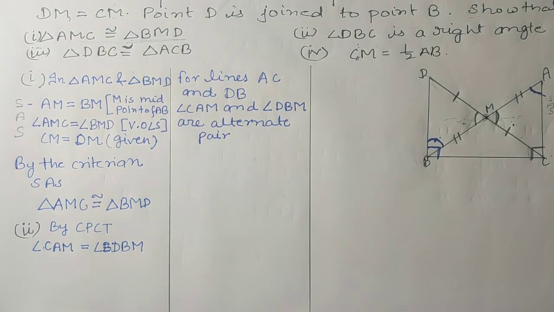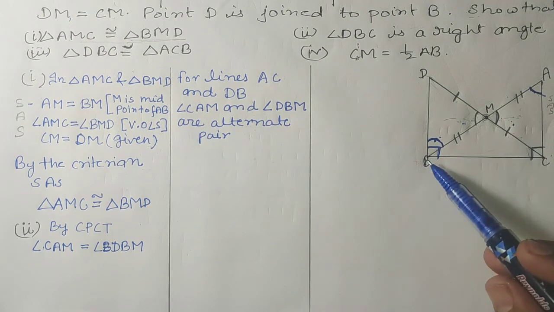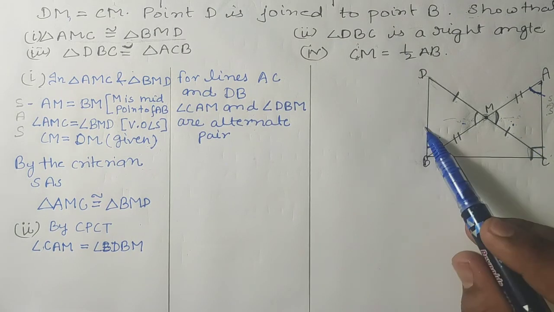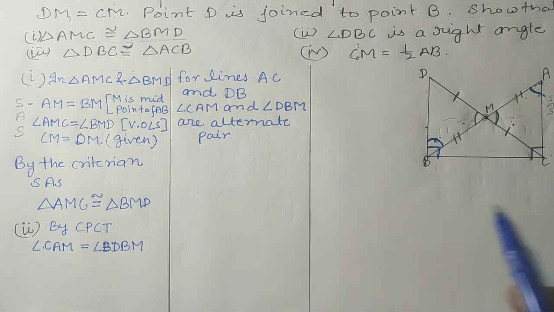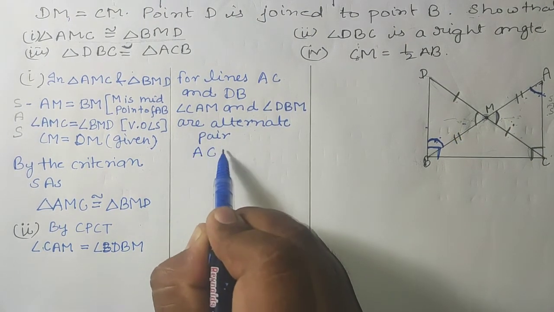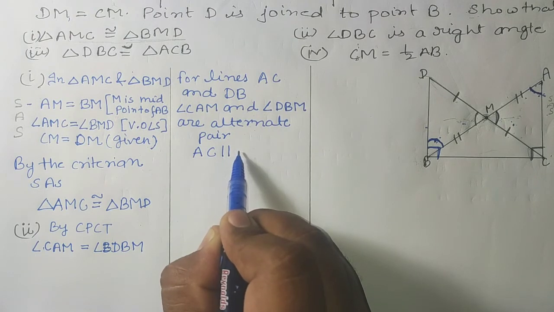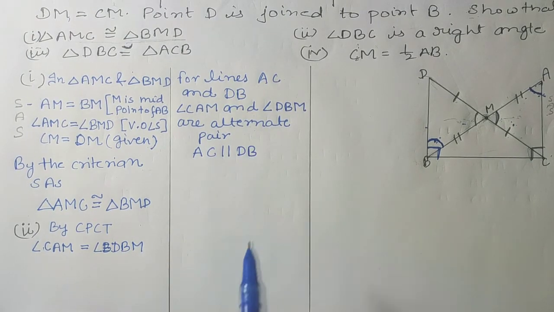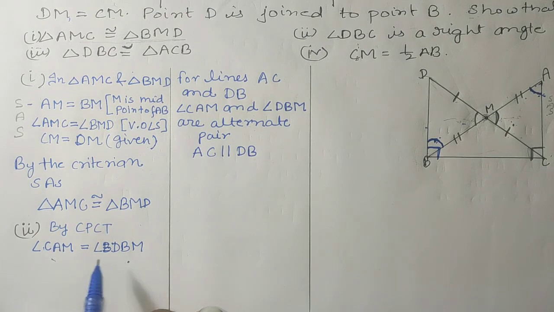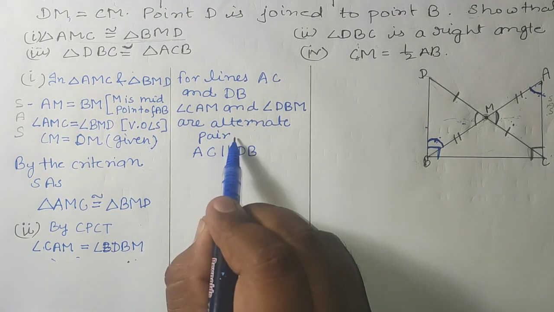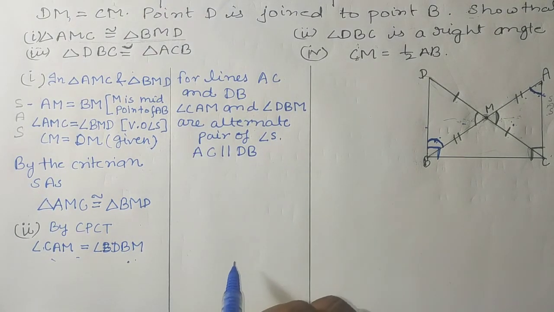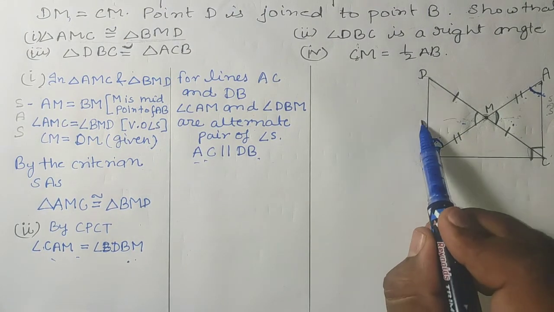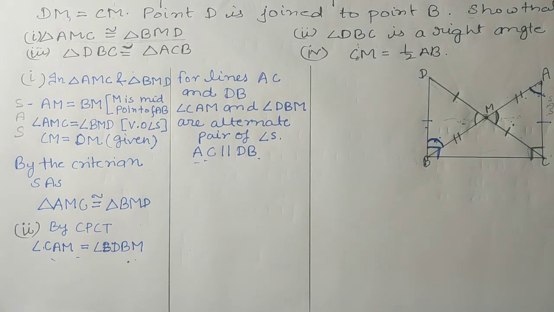I have told you students that if there are two lines and one transversal, here the transversal is AB, and their alternate angles are equal, it means the lines will be parallel to each other. These two angles are equal and they are a pair of alternate angles. So these two lines will be parallel. Now line DB is parallel to line AC.